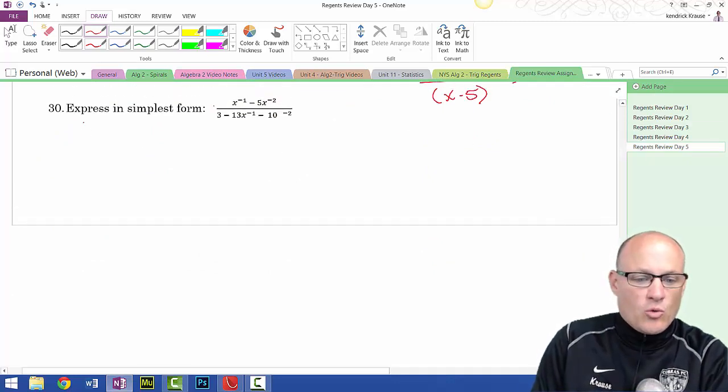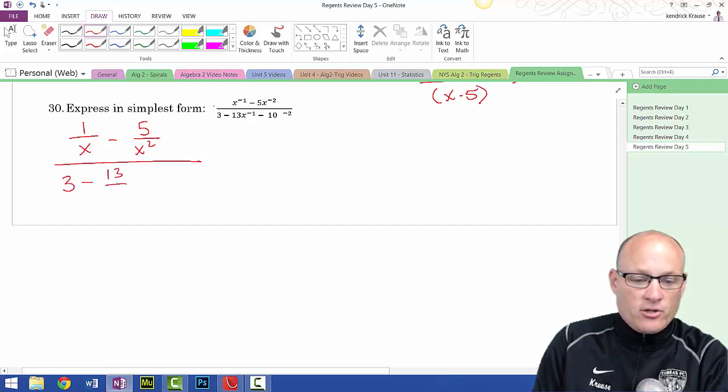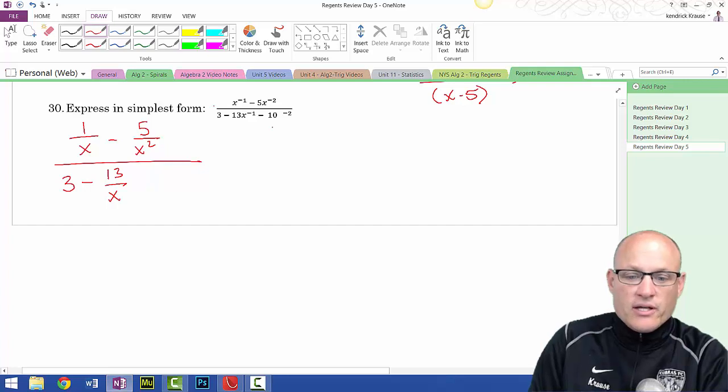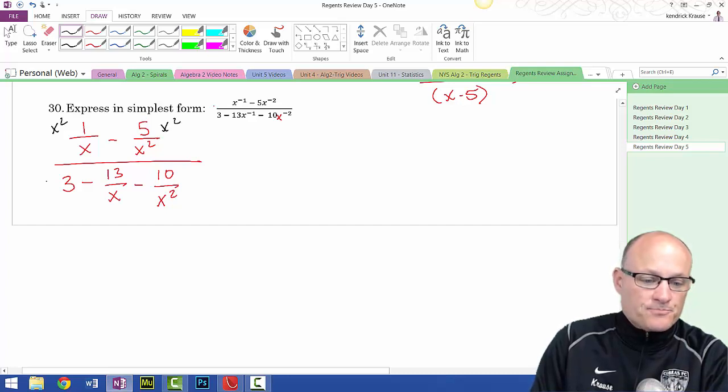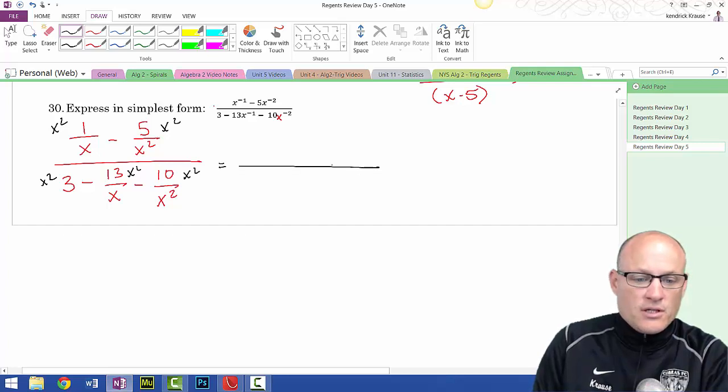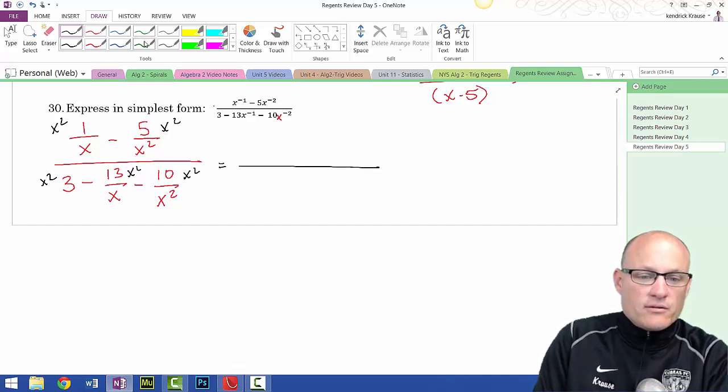So, 1 over x minus 5 over x squared all over 3 minus 13 over x minus 10 over x squared. This looks like it's going to get crazy. I'm going to multiply everything through by x squared because that's the common denominator. So I get, let's see, 1 cancels with 1, leaves me x.